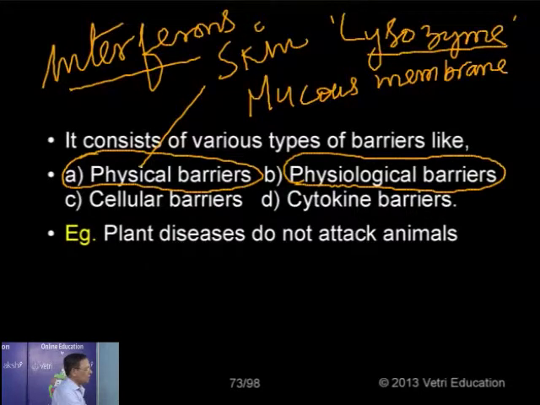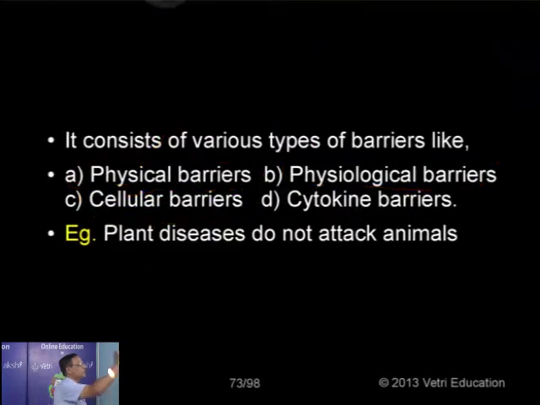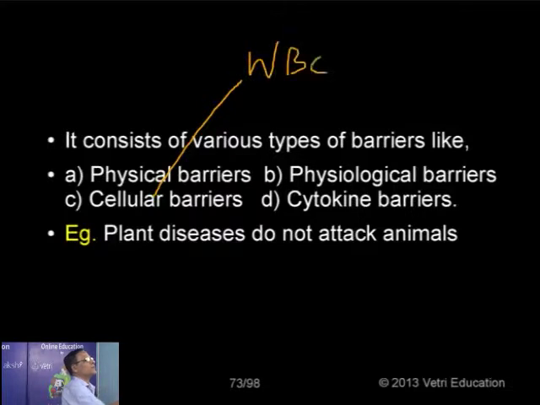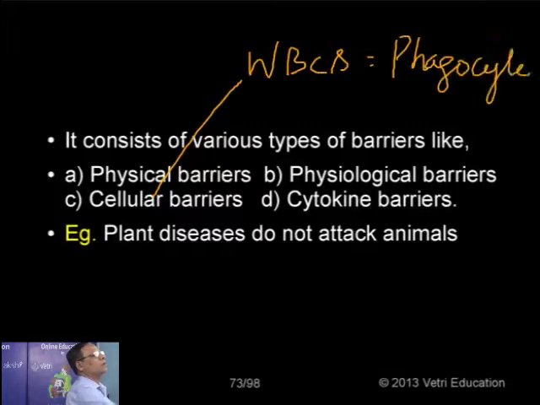Then cellular barriers. I mentioned the second line of defense also. The cellular barriers include the various types of WBCs. We have, for example, white blood corpuscles like neutrophils and macrophages. These cells have the ability of engulfing the microorganisms. Hence, they are called phagocytes, because they perform the function of phagocytosis.